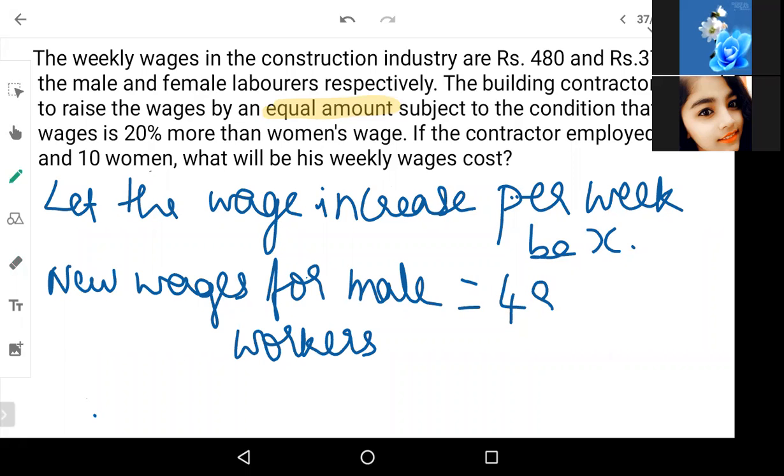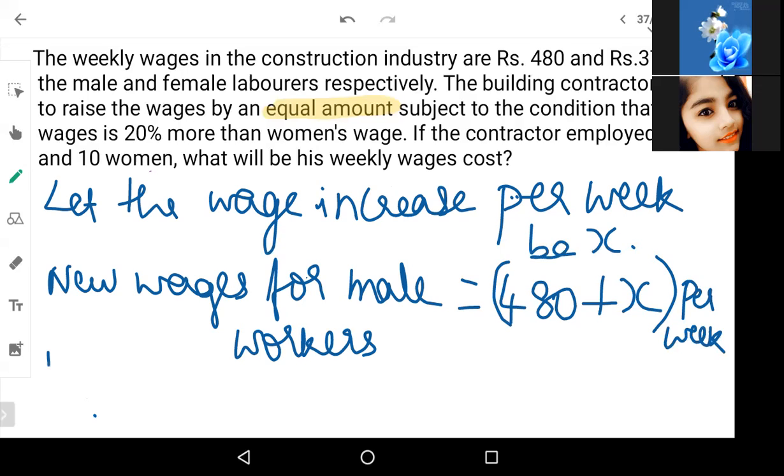Old wage was 480 rupees. What is the increase? Increase will be X. Correct? So this will be the new wages per week. Old wages plus the increase will be the new wages per week.